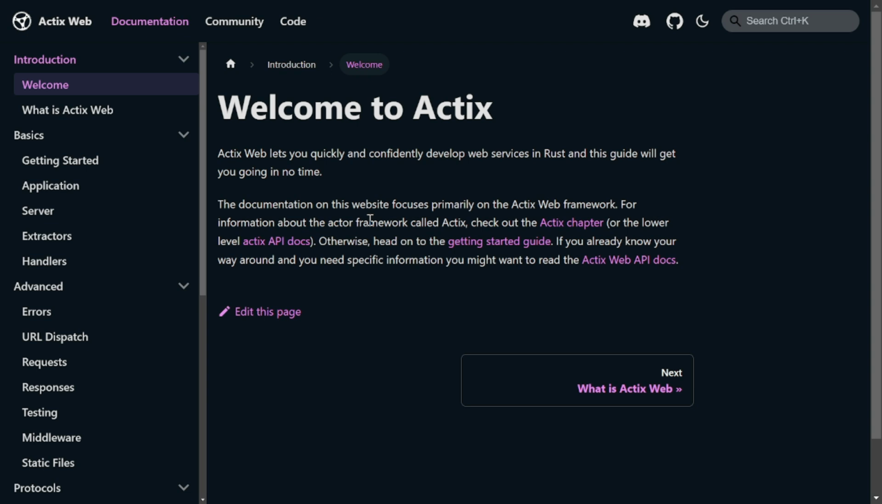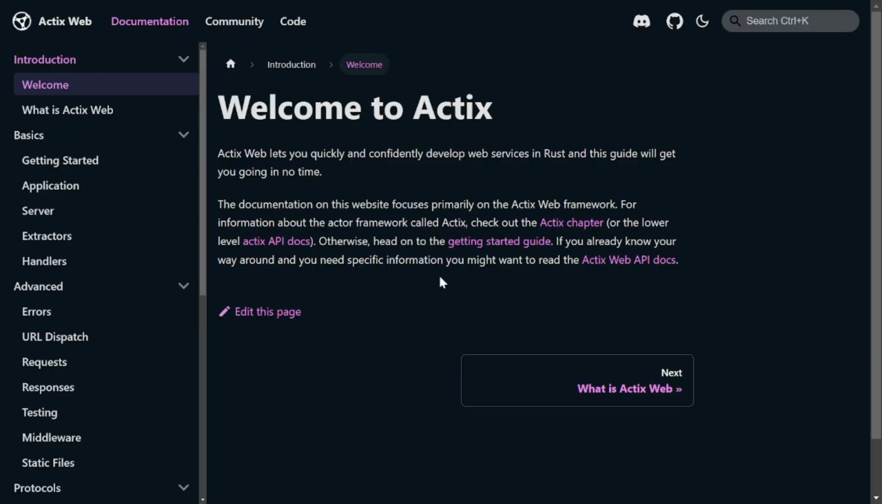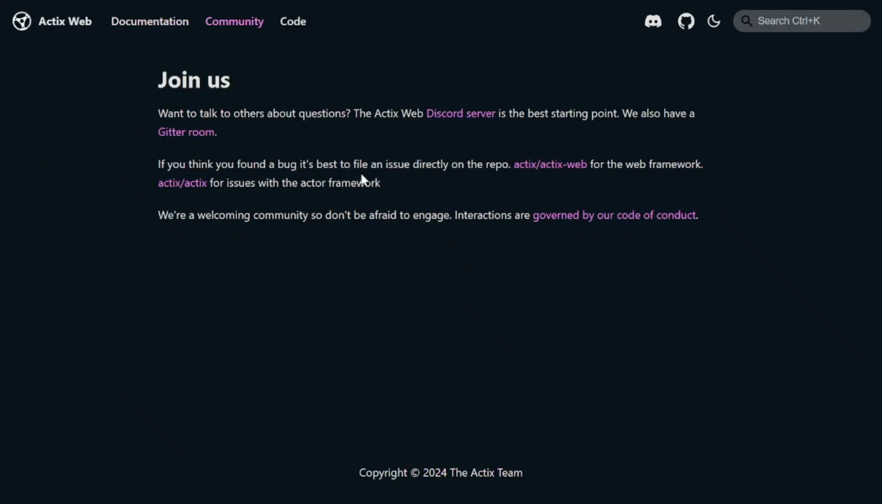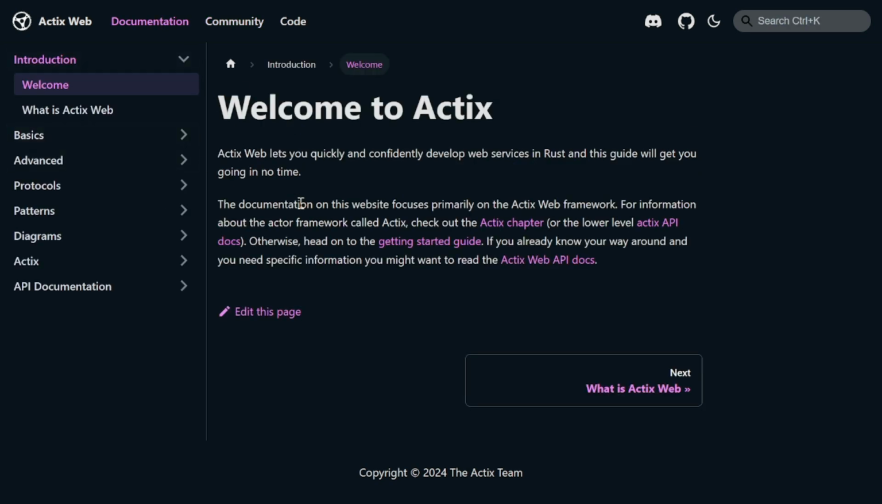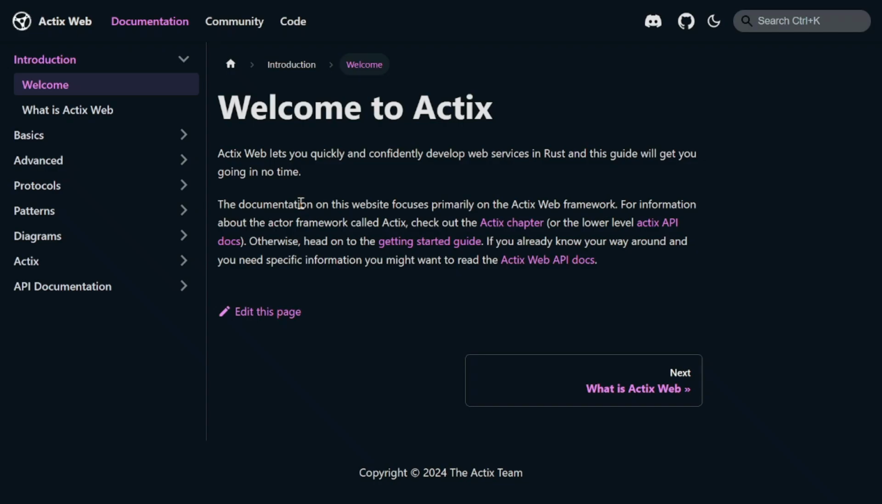Spring's community is massive, with countless tutorials, blogs, and forums available to help you out. Actix Web's community, while smaller, is very active and supportive. The documentation for Actix Web has come a long way, and Rust's official documentation is considered one of the best out there. If you're working in a large enterprise or require a broad set of tools, Spring's ecosystem might be more appealing. But if you're looking to be on the cutting edge of web development, Actix Web and the Rust ecosystem offer an exciting opportunity to work with high-performance, modern tools.